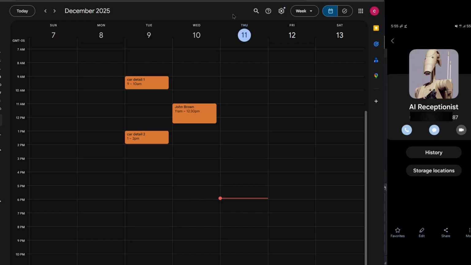So I built an AI receptionist that can answer the phone and book appointments into Google Calendar. So as you can see right here, I have my Google Calendar. Let me refresh this. So you can see that this is not fake, it's real. It's a real calendar. So now I'm going to call the AI and try to book an appointment for Saturday the 13th.